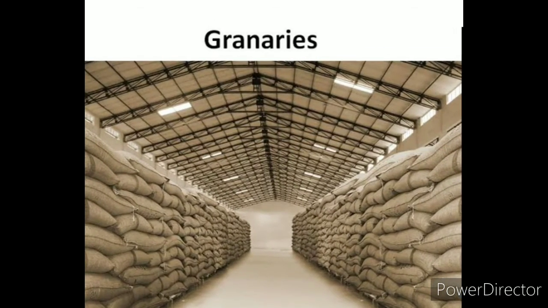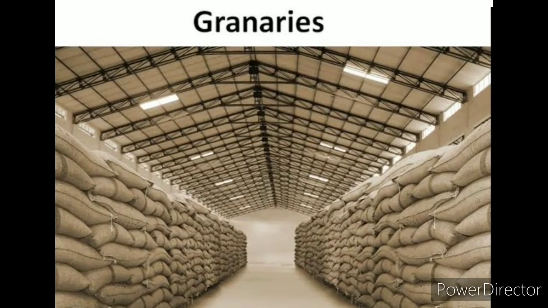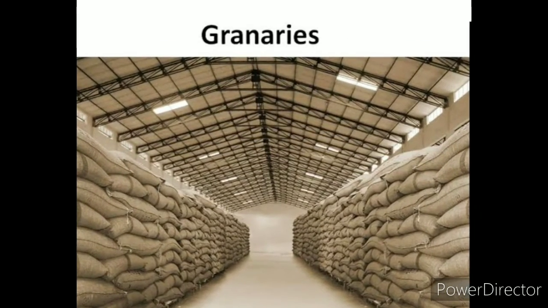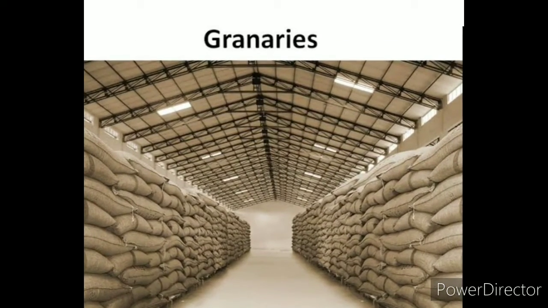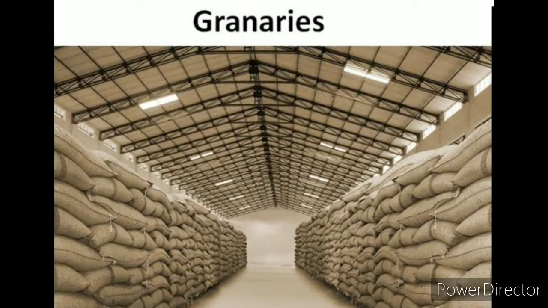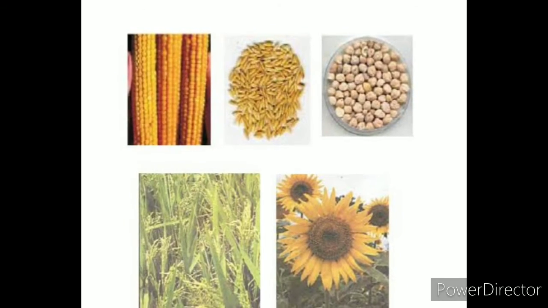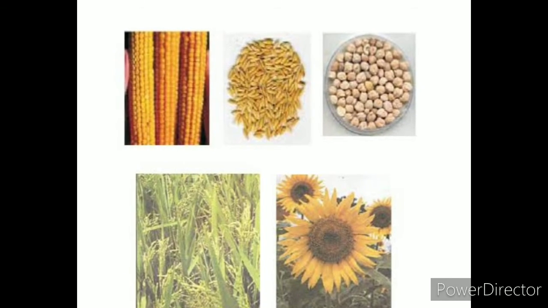Then the stored grains are inspected from time to time to make sure that they are free from diseases and pests. In our country, grains are stored on a large scale in government owned godowns. The different categories of agricultural produce needing storage are food grains, oil seeds, seeds and fodder.